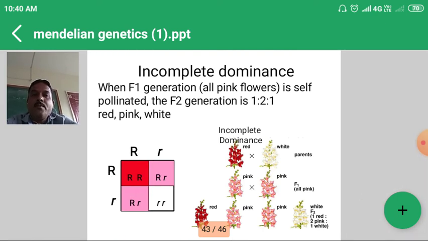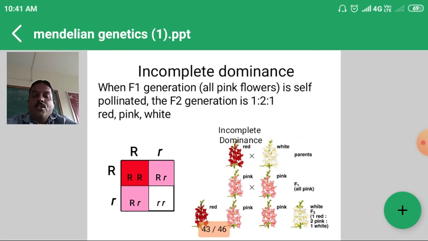Again in the F2 generation, when we cross F1 into F1, that is capital R, small r and capital R, small r, four individuals are obtained. Capital R capital R is red, capital R small r are the two pink genotypes, and small r small r is white. So the genotypic and phenotypic ratio obtained is 1:2:1 in case of incomplete dominance.